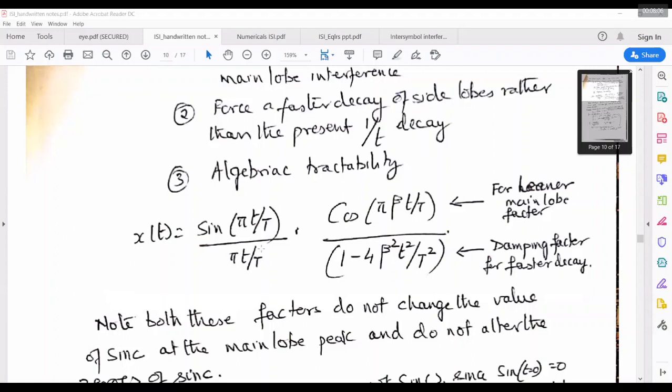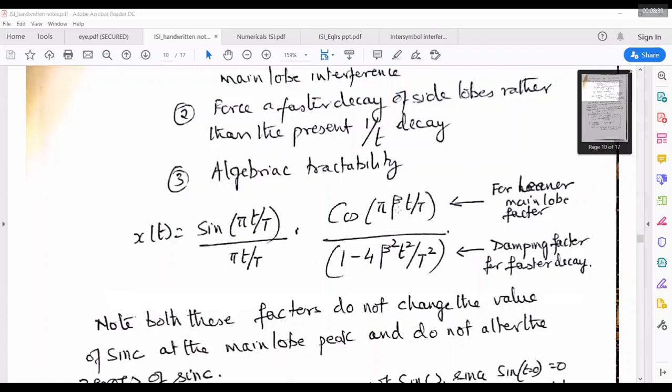But if I have to sample exactly at the peak of the signal, and if I miss that, I have a problem. So let it be there, and to reduce the effect of the major lobe of the sinc, I use a cosine function, which is cos of pi beta t by T. If I increase beta, say from 0 to 0.5, 0.75, 1. Beta is actually the roll-off factor. It varies from 0 to 1. When beta is equal to 0, you can see that cos 0 is 1, so you retain the sinc pulse.